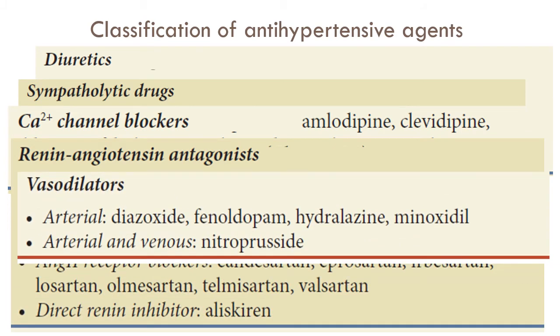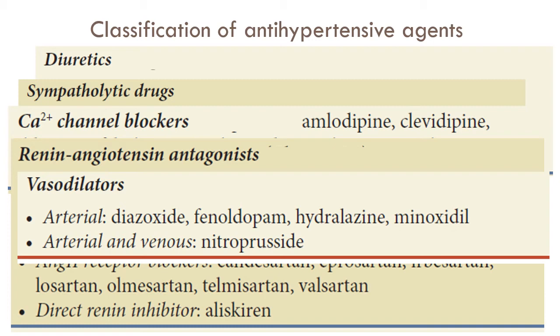Coming to the vasodilators, there are arterial and arterial plus venodilators. The arterial vasodilators like hydralazine, minoxidil and diazoxide are used for reduction in blood pressure in emergency conditions. These drugs are not commonly used for prolonged therapy because of the sympathetic stimulation that they cause.